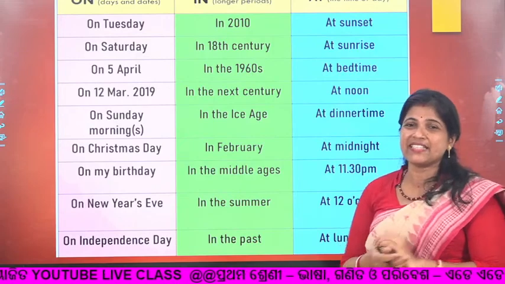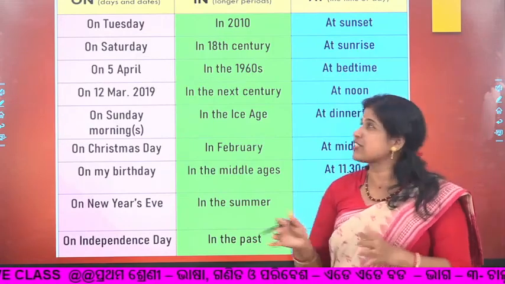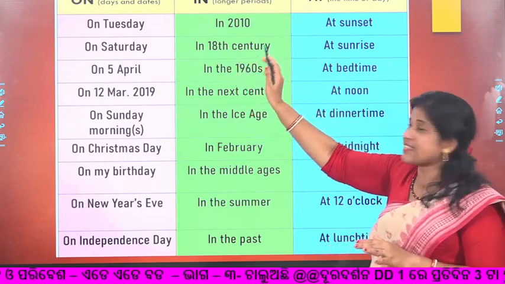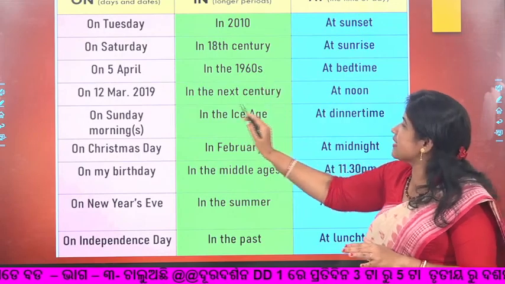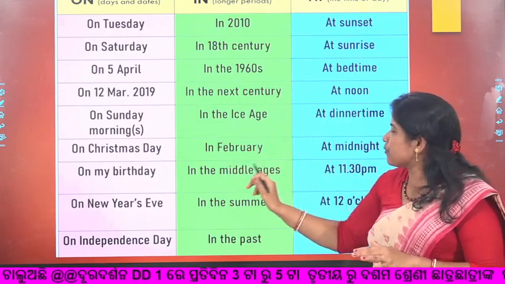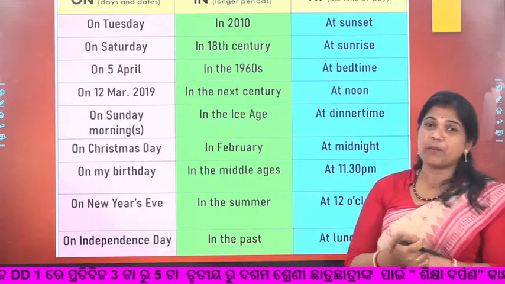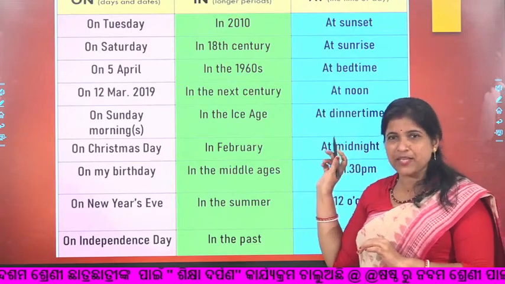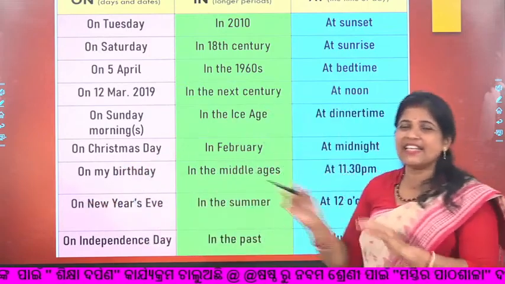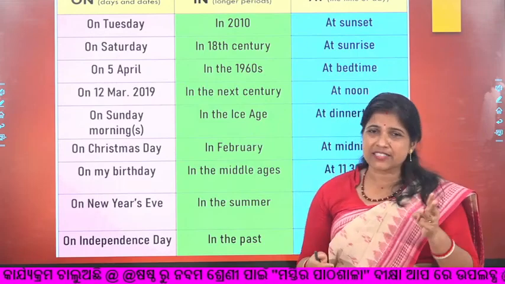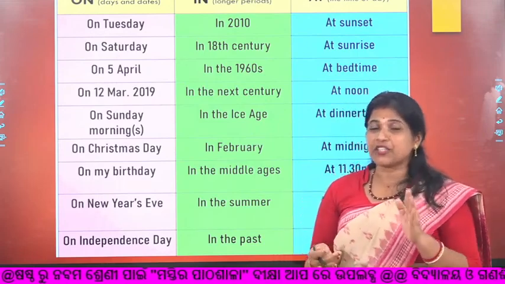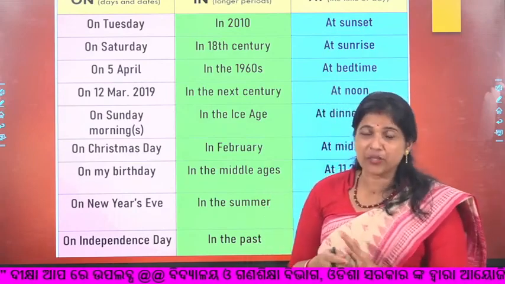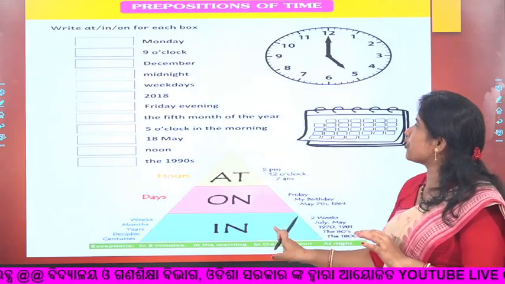Next comes your in. In is where we have to use a longer, larger period. So in 2010, it is a year. In the 18th century, it is a century. In the 1960s, in the next century, in the Ice Age, in February, in the Middle Ages, in the summer, in the past. See, this is a different one, in the past. So at, specific; on, day and date; in, a larger, longer duration. So these are the three points that we are going to discuss. After I show you all these examples, you have to answer the worksheets correctly, properly. That will help you for your exam.